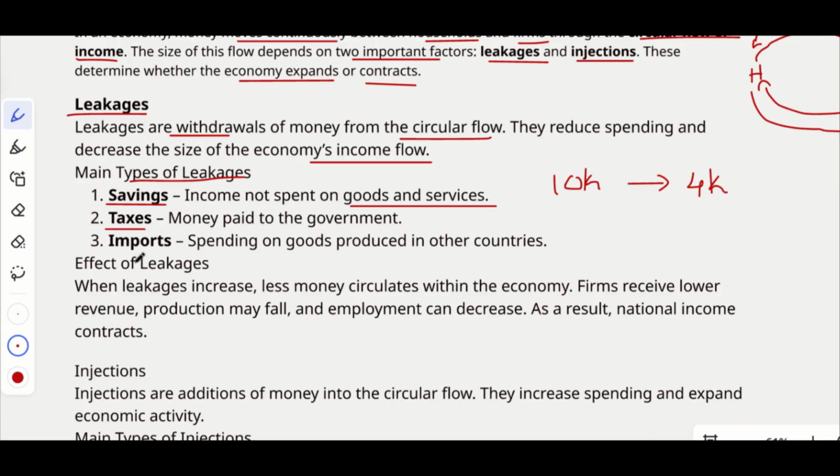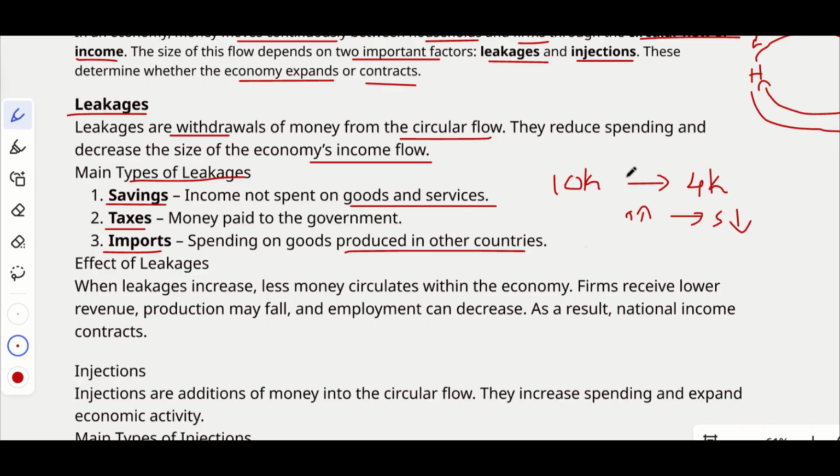Second thing is taxes, money paid to the government. We know that increased tax rates will reduce your disposable income. So when the tax is increased, the spending will also reduce, which will work as a leakage. Then the imports, definitely: spending on goods produced in other countries.